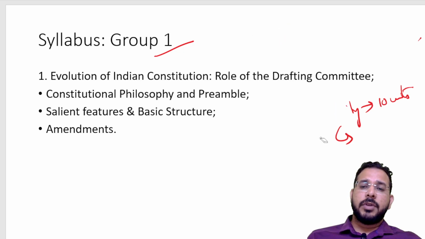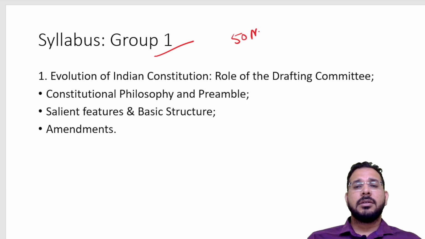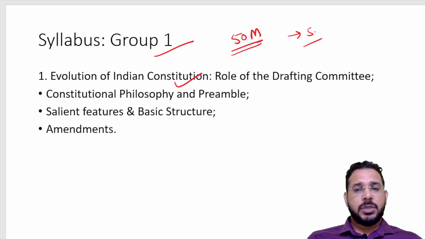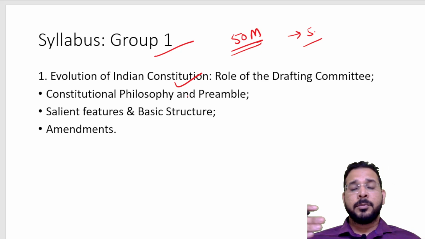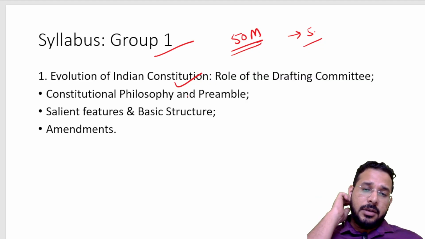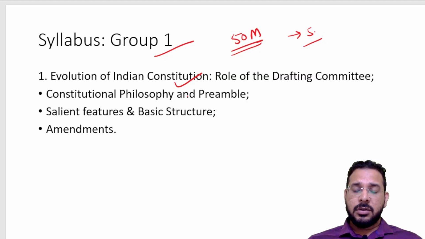So in Group 1 examination, we have polity for prelims and also for mains. In mains, the weightage is 50 marks where you have 5 units. The first unit is evolution of the Indian constitution. So how India came to make its own constitution, how it evolved.